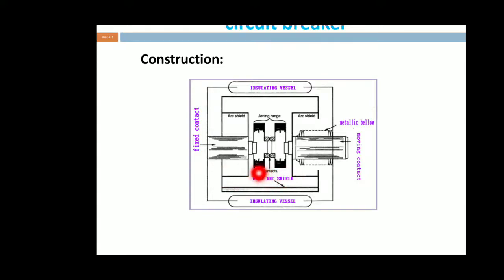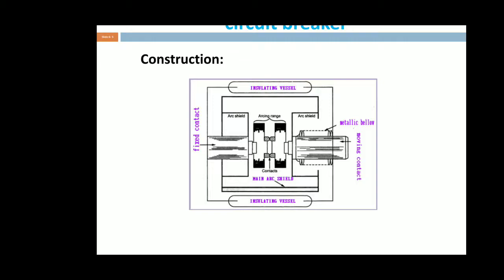The fixed contact has an arc shield and the moving contact has an arc shield. These are the metallic bellows used for fixing the contacts. By using these metallic bellows, when a fault occurs, the moving contact moves away from the fixed contact. In between the moving and fixed contacts, a gap is obtained. In that gap, the arc is struck.